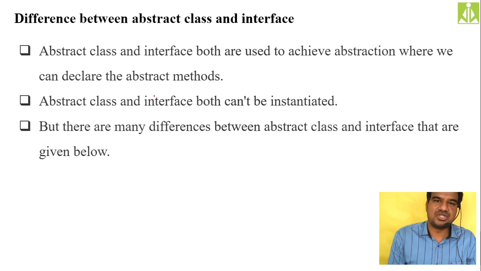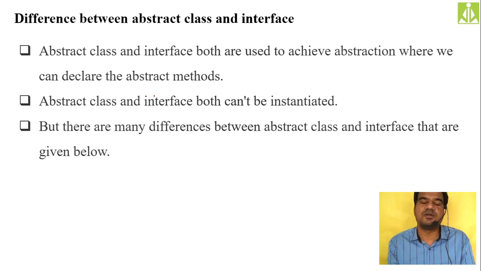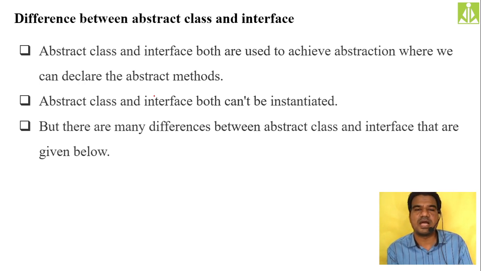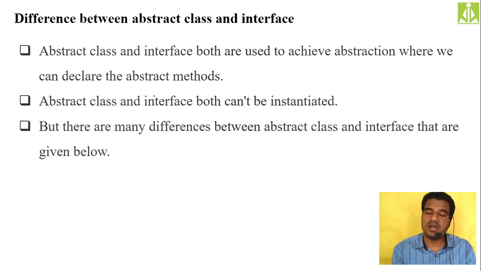We can use the object reference, but we cannot instantiate an abstract class as well as an interface, because they are not complete. They have abstract methods, and abstract methods lack the body of the method. So if you don't have the body, you cannot instantiate.